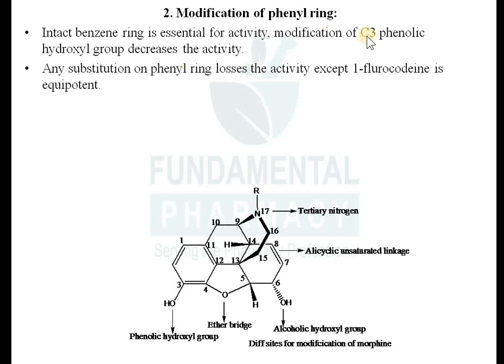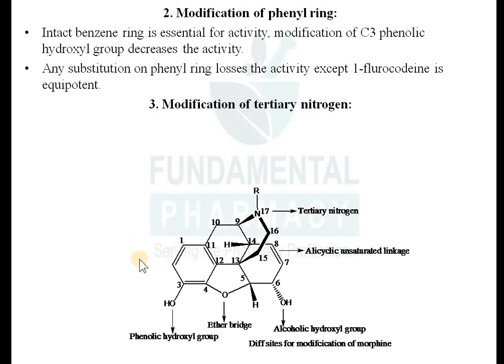Any substitution on the phenyl ring loses the activity. Any substitution on carbon number 4, 3, 1, 2 will lose the activity, except that you can introduce fluorine over carbon number 1 to get an equipotent molecule. You cannot change much here; if you want to, you can add fluorine here.